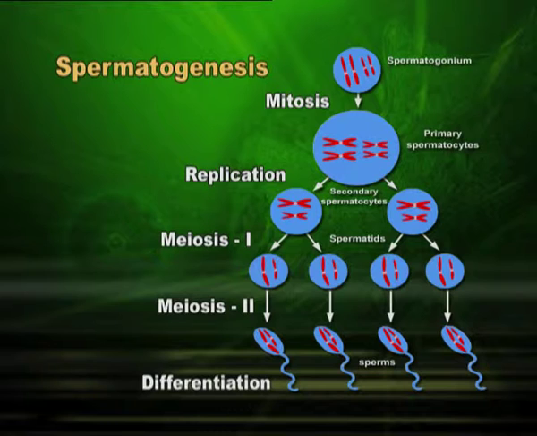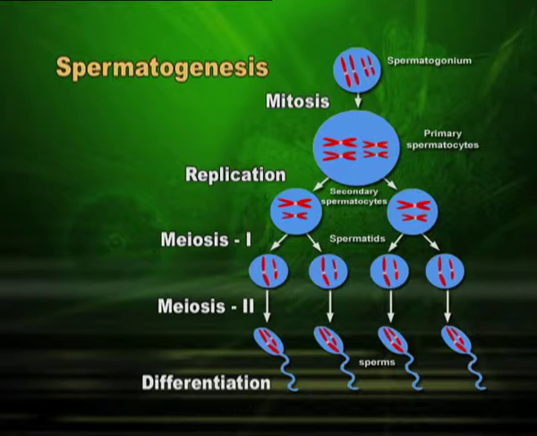Now we are ready with the haploid cell. This haploid cell will go through simple mitotic division. Each will give rise to 2, and hence from 2 you will have a total of 4 cells. But simple mitosis will result in 23 chromosomes only. So please remember, we started with 46, it became 23 after the first meiotic division, and the second meiotic division is simple mitosis.